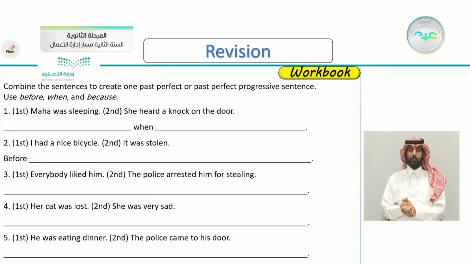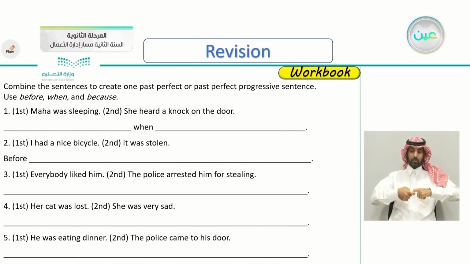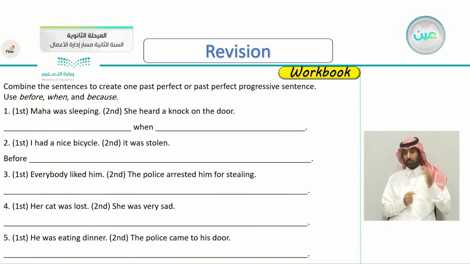Here's another exercise. Combine the sentences to create one past perfect or past perfect progressive sentence. We have two sentences and we have to join them together either in a past perfect or past perfect progressive sentence. Use before, when, and because.